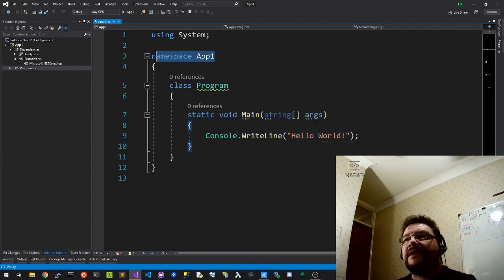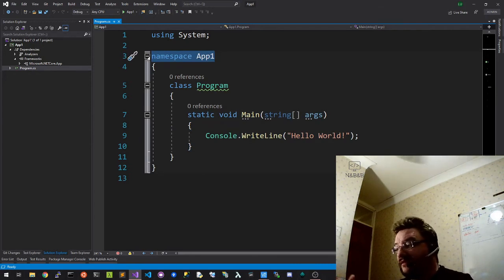A namespace is exactly what I said. It's just a name, but what it does is it allows you to group your code into similar areas of your software. And if you have two classes of the same name, you can separate them by using namespaces. Now that's kind of bad design, but sometimes that can't be helped.